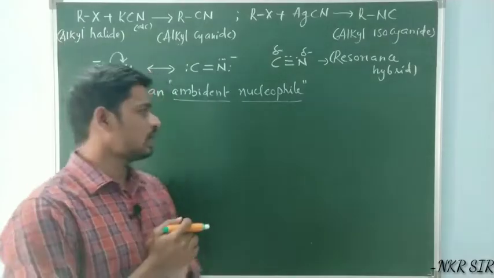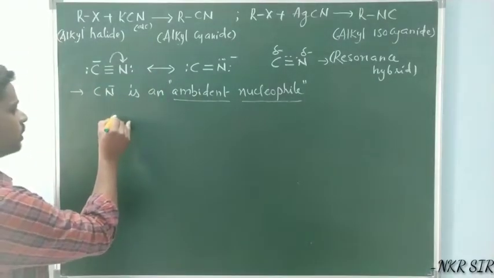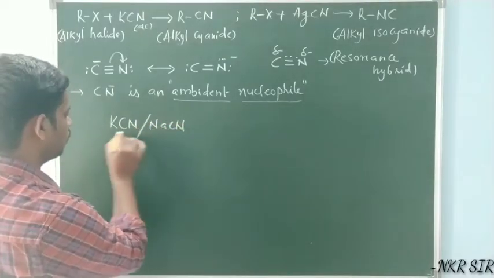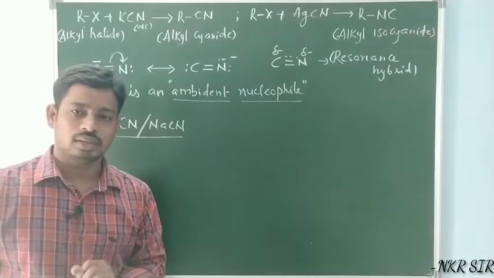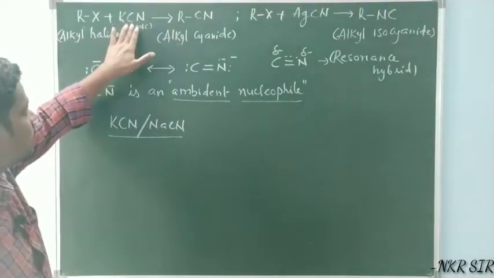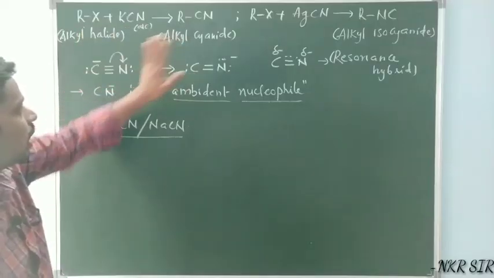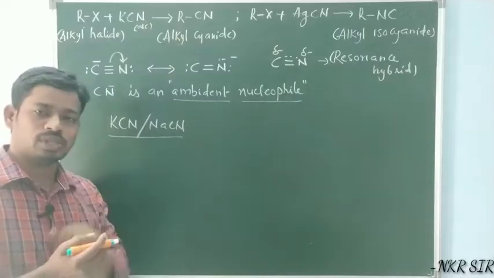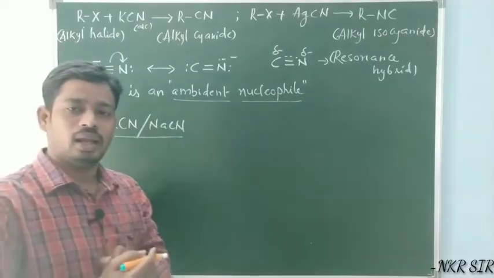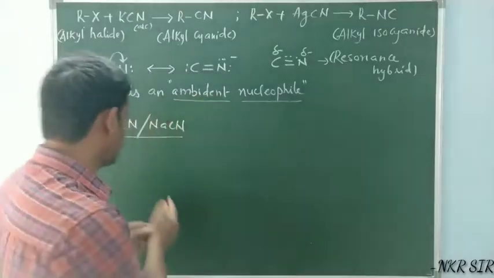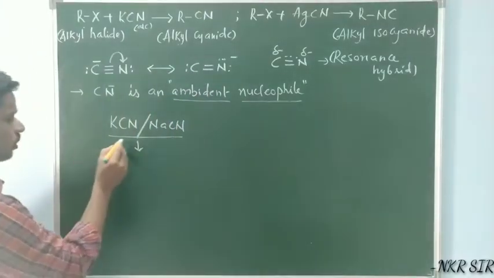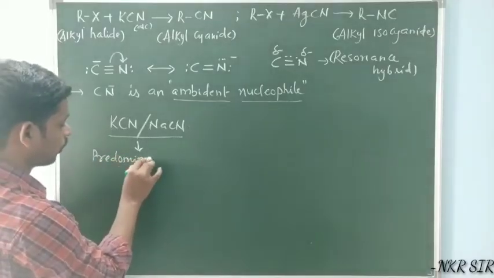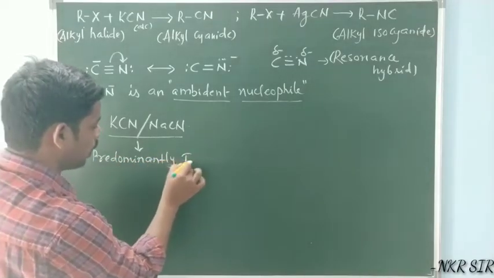Clear? Now let us see KCN, or you can also take NaCN. This is our question. When KCN is taken, alkyl halides give alkyl cyanides. How? That I'll explain. This potassium cyanide or sodium cyanide is predominantly ionic in nature.